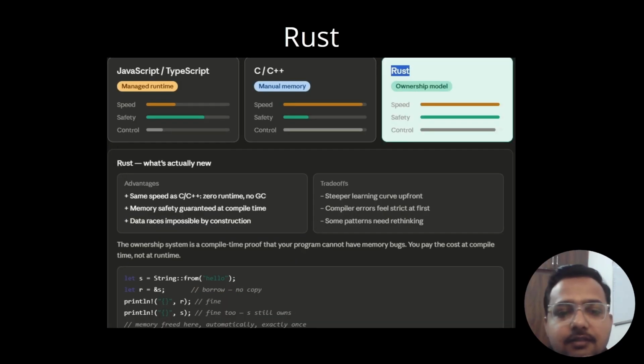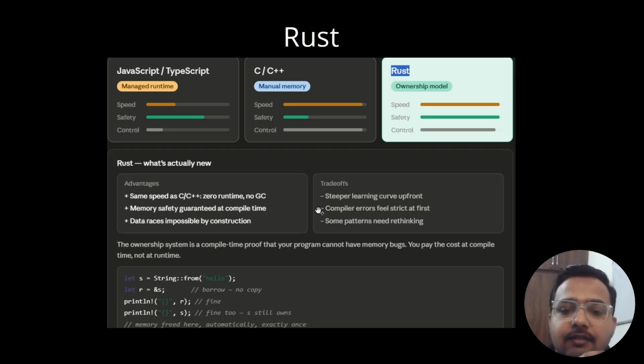Now here comes Rust. In order to overcome all those challenges, Rust came up with a new approach, which is the ownership model. The speed of Rust is faster than JavaScript and comparable to C++. It is safe as well as it provides full control, right? So the advantages are the same speed as C, zero runtime, no garbage collection. This is the special thing. Memory safety guarantees at compile time, right? So if you are doing something wrong or there is some bug, it will tell you at compile time only, so that it does not blow up in production.